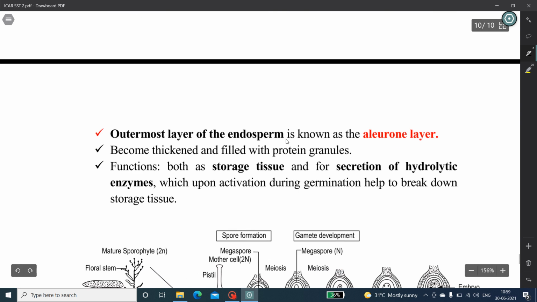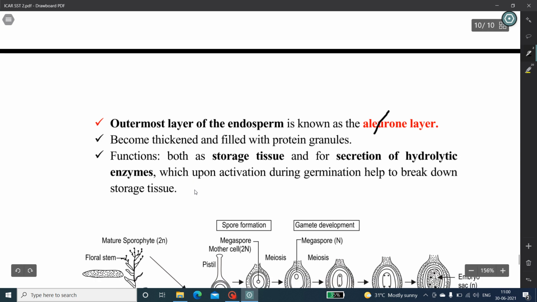The outermost layer of the endosperm is known as the aleurone layer, and it becomes thickened and filled with protein granules. It functions as both a storage tissue and for secretion of hydrolytic enzymes, which upon activation during germination help to break down storage tissue.